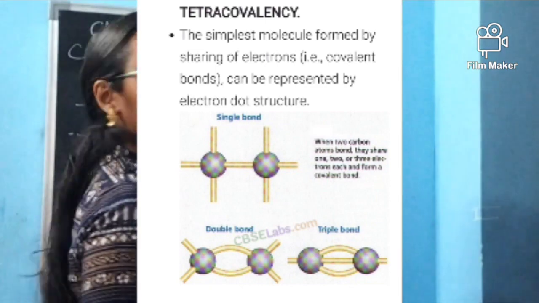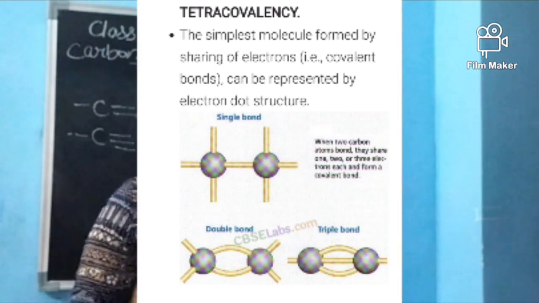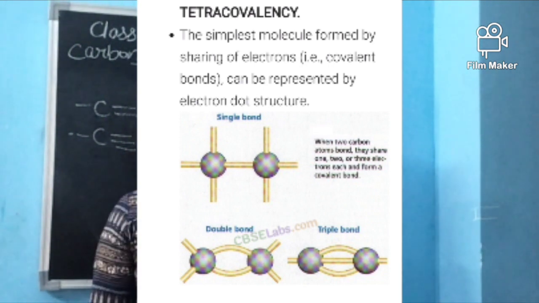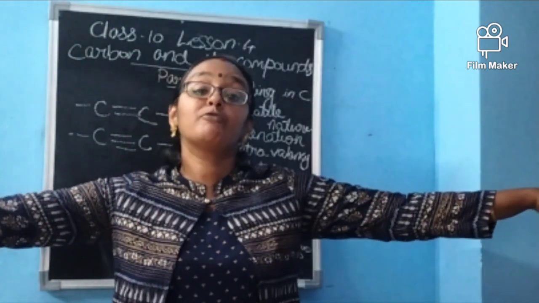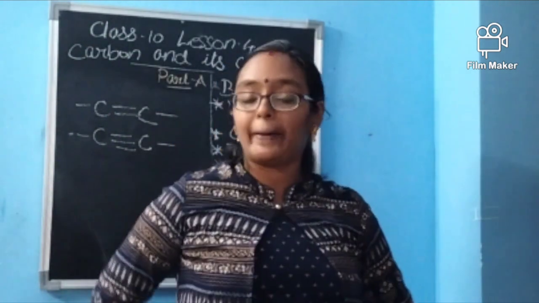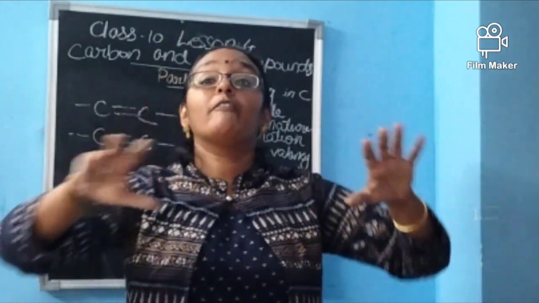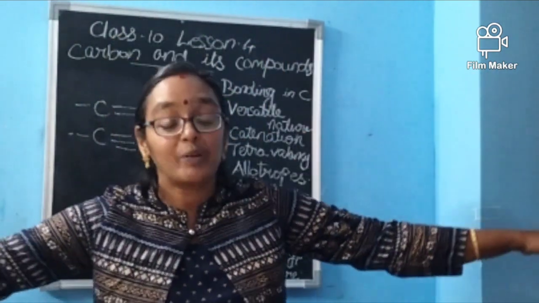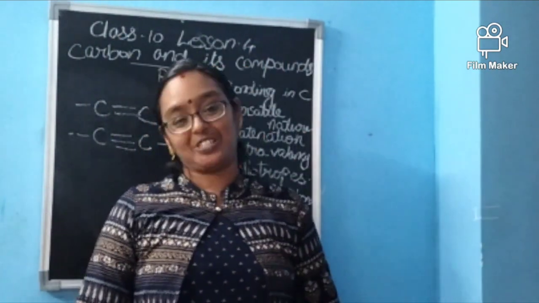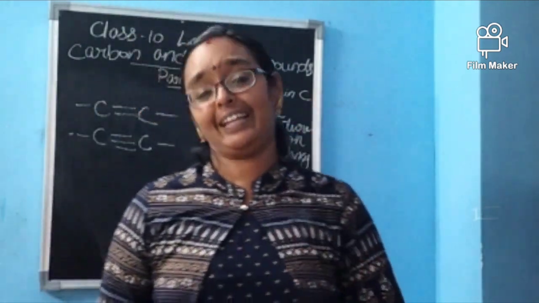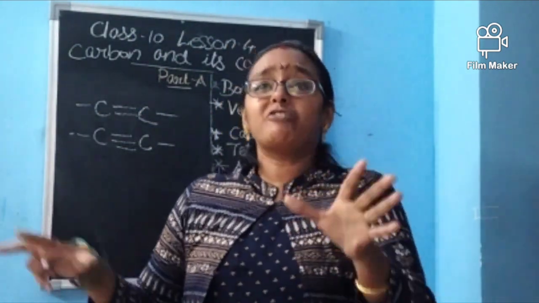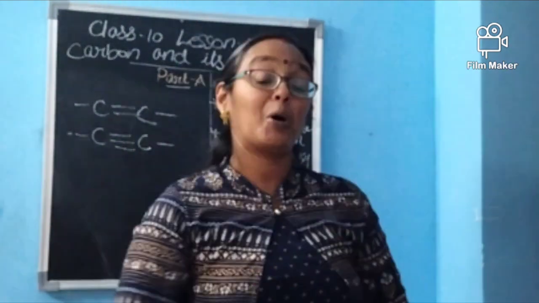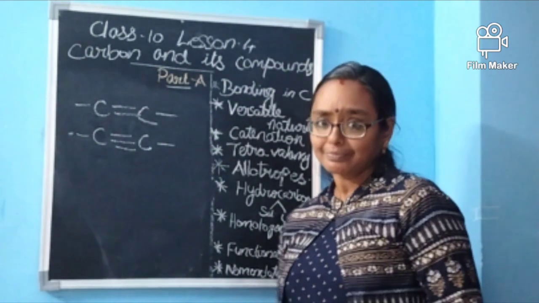Now why all these? Because of the tetravalent nature of carbon. We have two hands, no? Carbon has four hands. One in the front, one in the back, two in the sides. So wherever it is moving, it will make a join, from all the sides. That's why carbon is so special, because of this tetravalent nature. Four hands are there for carbon. From wherever the atom electron is getting, it will catch to form a bond. That's the tetravalent nature.